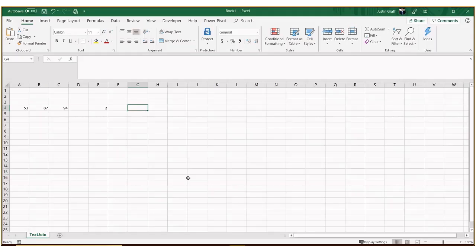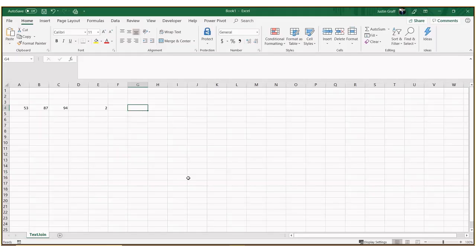Today we're going to go over kind of a unique function. I have not used it a lot, I just recently discovered it, but I can see how it could be hugely helpful if you're trying to create a certain import template or trying to format your data in a certain way to be able to differentiate it or import it. Bit of a unique use case, but I can definitely see how it would be helpful.